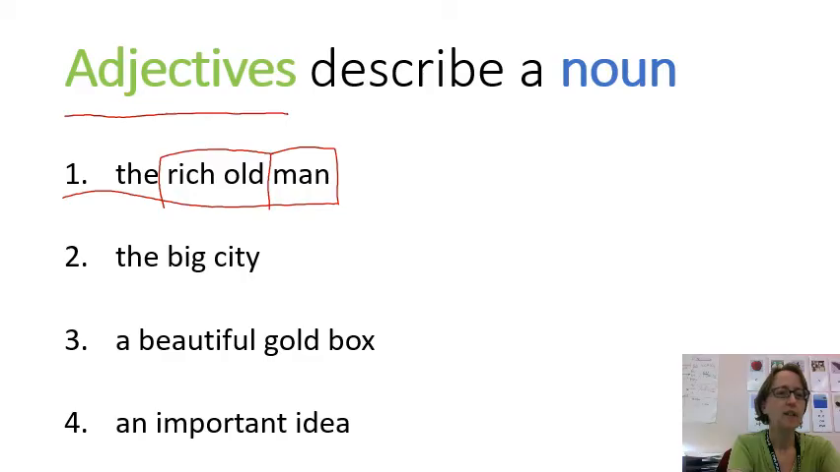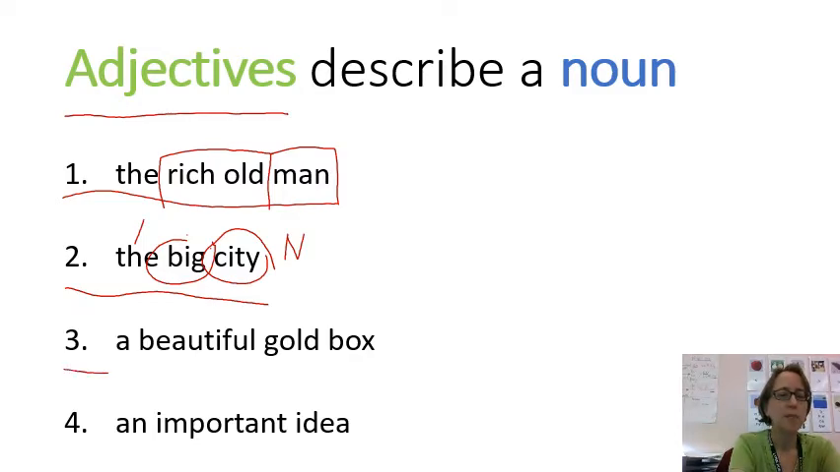Let's look at sentence 2, the big city. First, I'll look for my noun. It's a person, place, thing, or idea. Well, city is a place, so that must be my noun. Now I look for my adjective. What word describes the noun? Must be big. Big describes the city, so that is my adjective.